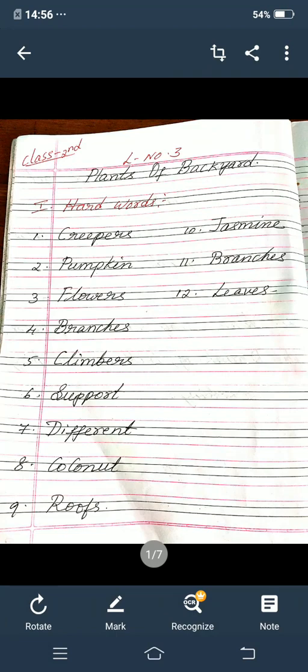So once again I am going to repeat. First one creepers, second one pumpkin, third one flowers, fourth one branches, fifth one climbers, sixth one support, seventh one different, eighth one coconut, ninth one roofs, 10th one jasmine, 11th one branches, 12th one leaves.